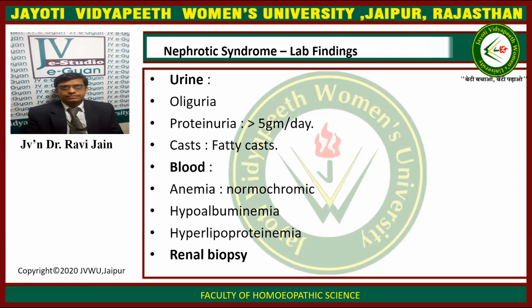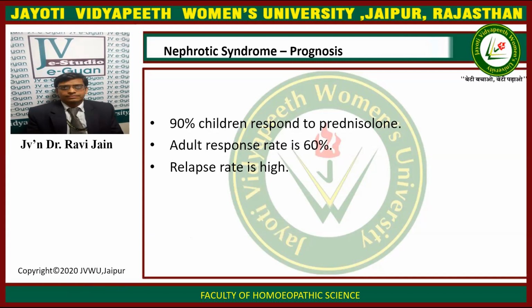Now, what are the various lab findings that you will see in case of nephrotic syndrome? In urine, we will see polyuria. There will be proteinuria greater than 5 grams per day. There will be presence of casts with fatty acids. In blood, there will be normochromic anemia, hypoalbuminemia, and hyperlipoproteinemia. And renal biopsy can be done for the diagnosis of nephrotic syndrome. Biopsy is very essential.